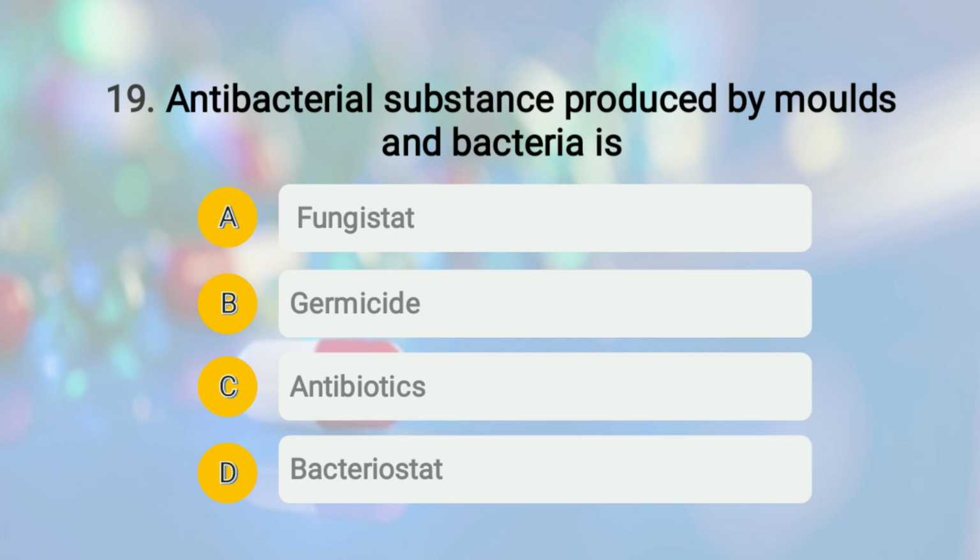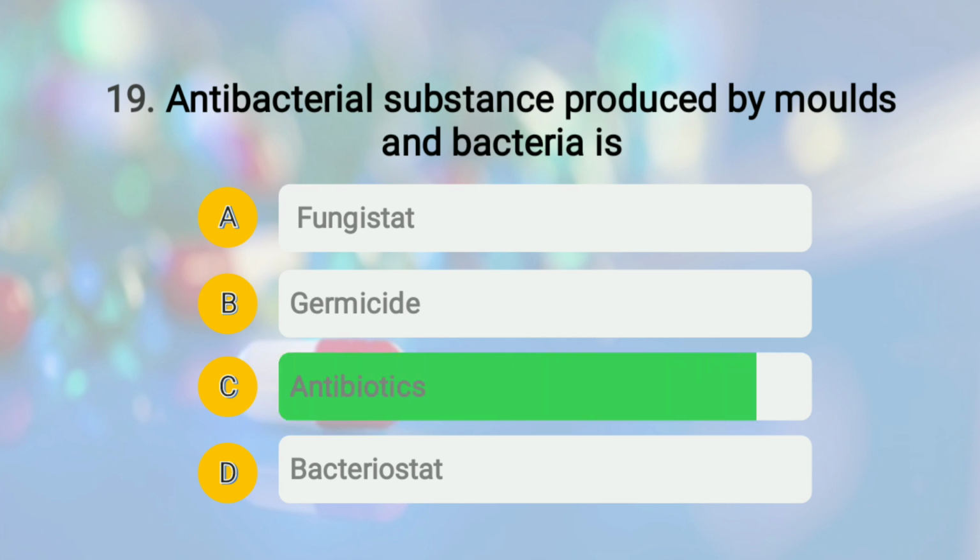Then the second one is germicide, that is an agent which kills all microorganisms. Next one is antibiotics, that is an antibacterial substance produced by molds and bacteria. And the last option is bacteriostat, that is the chemical agents capable of preventing growth of bacteria but not killing them. Okay, so the question asked is antibacterial substance produced by molds and bacteria. So the right answer here is option number C, that is antibiotics.